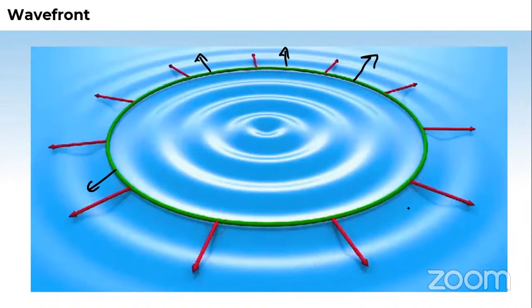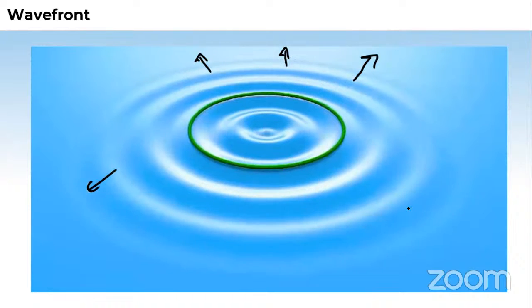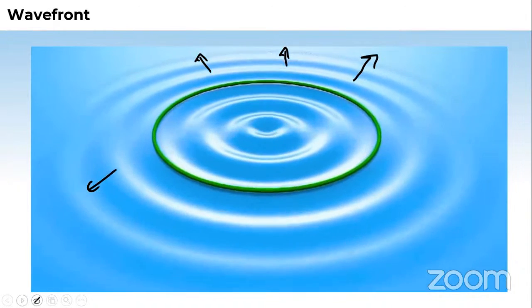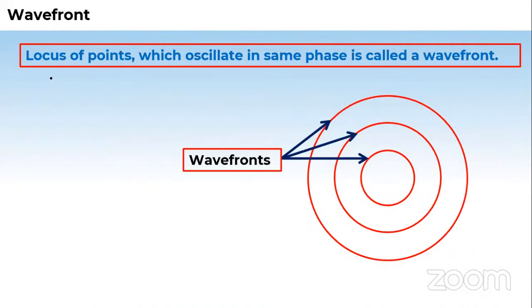So for different kinds of sources, different shaped wavefronts are there. Now let us see the definition. The definition says: locus of the points which oscillate in the same phase is called a wavefront. Suppose it's like an epicenter of an earthquake.